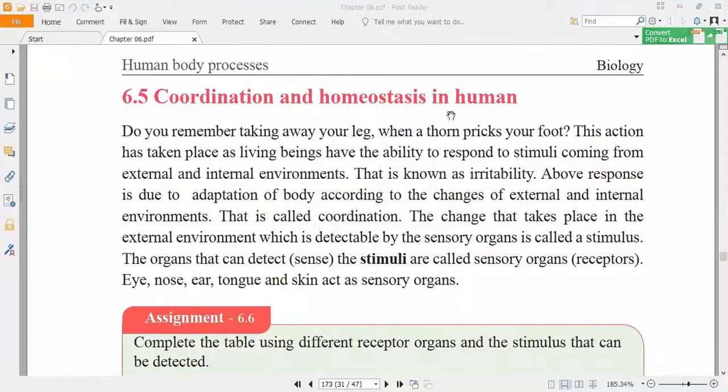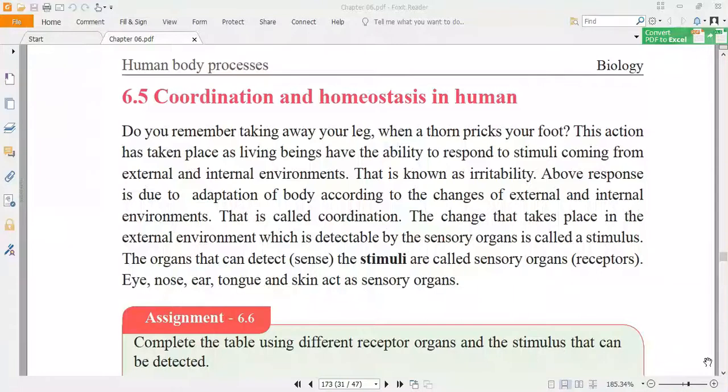Okay. So in coordination and homeostasis, before going to the nervous system, you have to know some terms. That is stimulus, irritability, responses, and coordination. Before learning about the nervous system, you have to know the meaning of these words. So please take your textbook, and you can see the things.